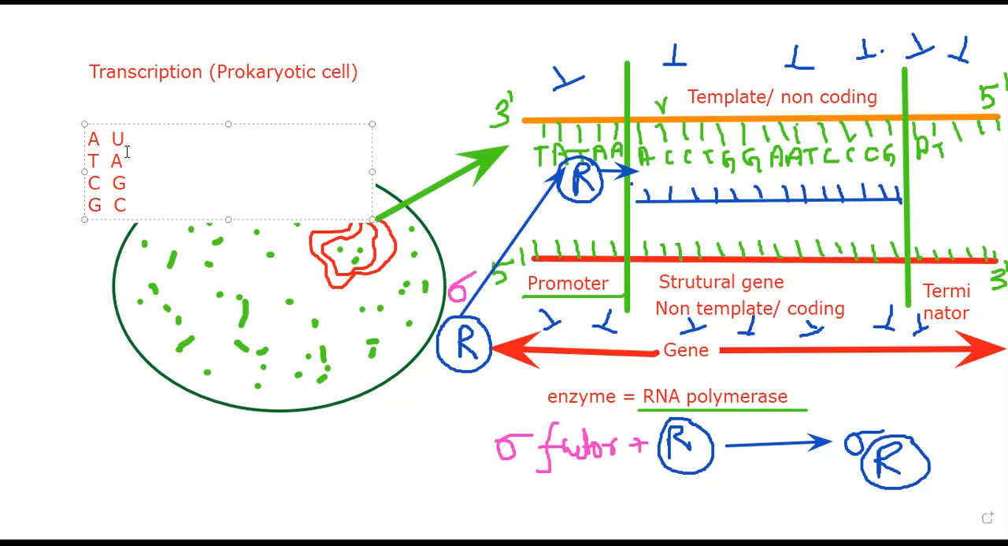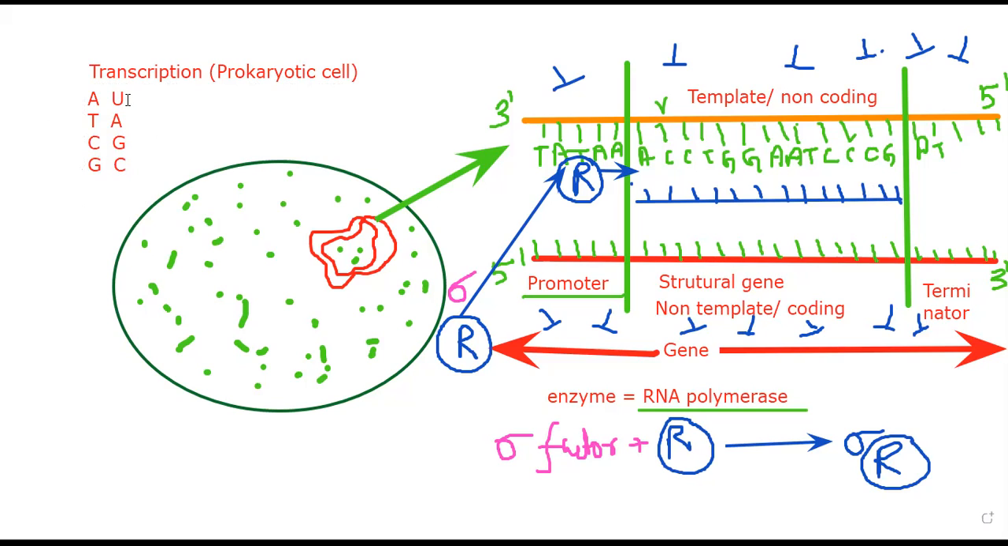Remember, uracil is not present in the DNA. It only can be generated in RNA. And we are making RNA. So in the place of the T, we are putting U. Now, when I do the DNA replication, at that time I'll show you how in the place of the U, T is coming.